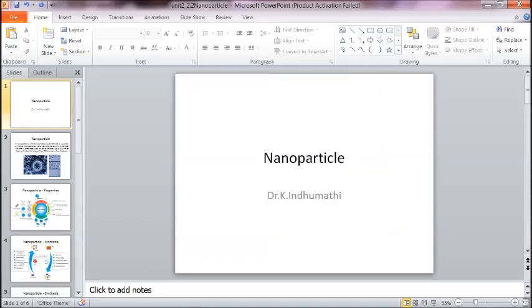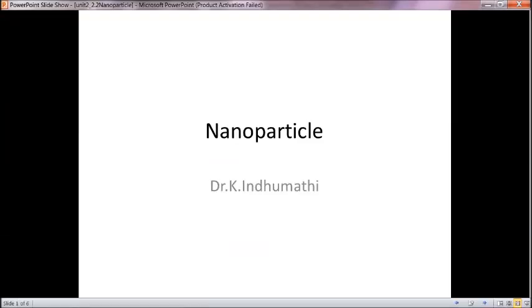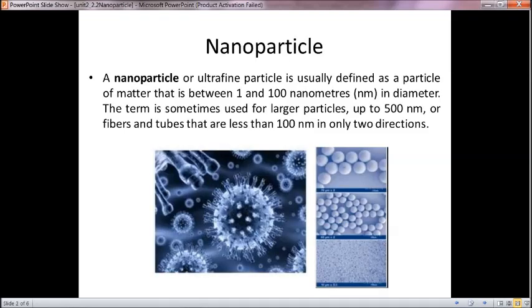So now we are going to see about nanoparticles. We already know that particles having a dimension less than 100 nanometer are called nanoparticles. The definition for nanoparticle is given as: a nanoparticle or ultrafine particle is usually defined as a particle of matter that is between 1 and 100 nanometer in diameter.